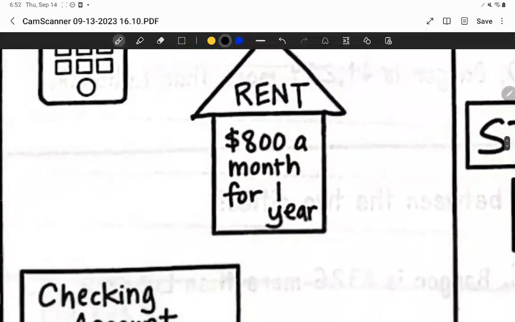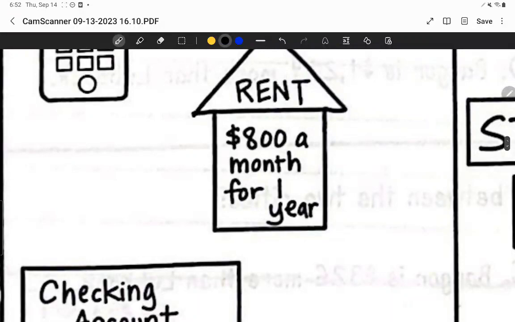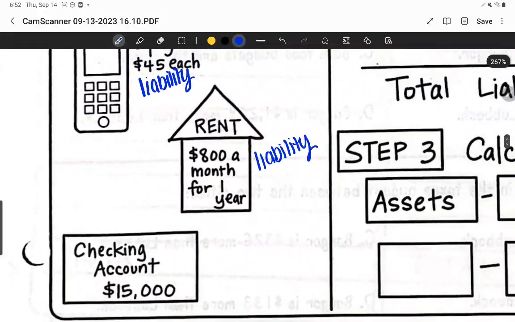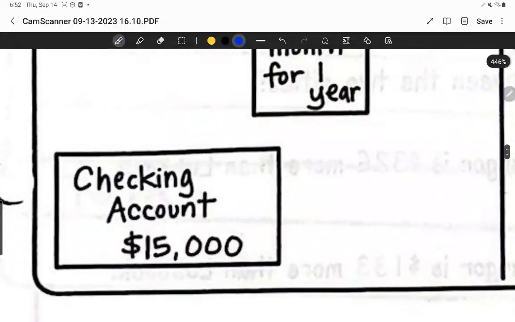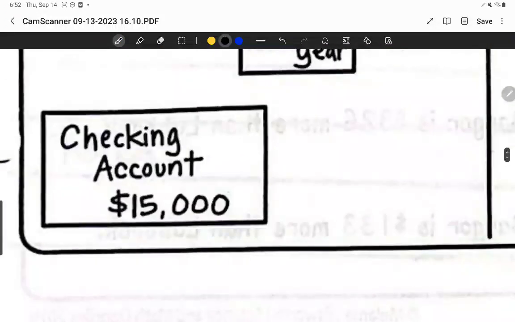And then you have rent, which is $800 a month for a year. That means you do not own the property you are staying on, and you are borrowing it from the person that you are leasing it from, and therefore that is a liability. And then you have your checking account. Your checking account is your very own money, and so therefore that is an asset.